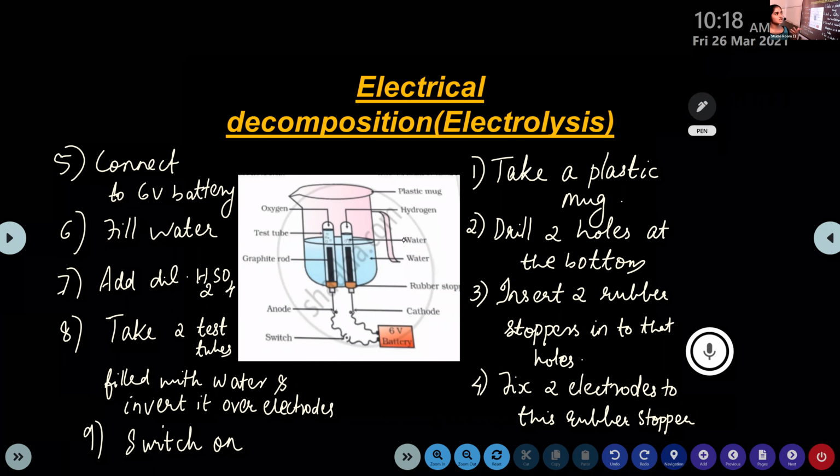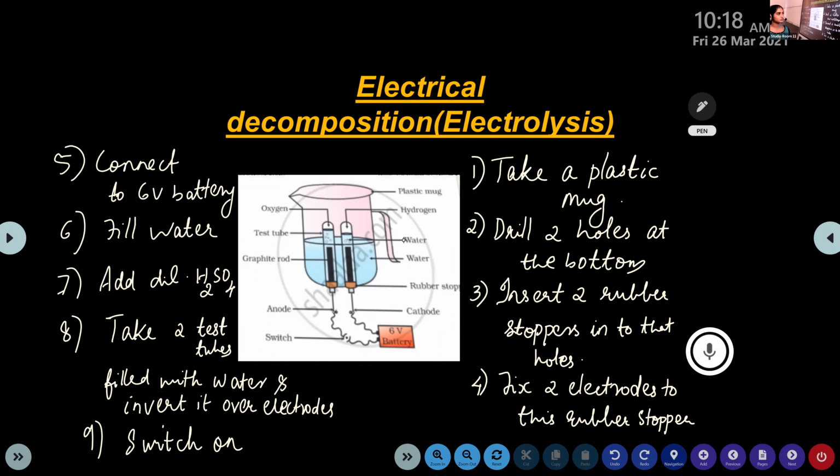Here, which substance is decomposed? What is taken in that mug? Water. So the decomposition of water is taking place here. Can you guess which substances are obtained from this water? Hydrogen and oxygen. Very good. So definitely in these 2 test tubes, the bubbles show the presence of hydrogen and oxygen. One is collected in one test tube and the other in the next test tube.